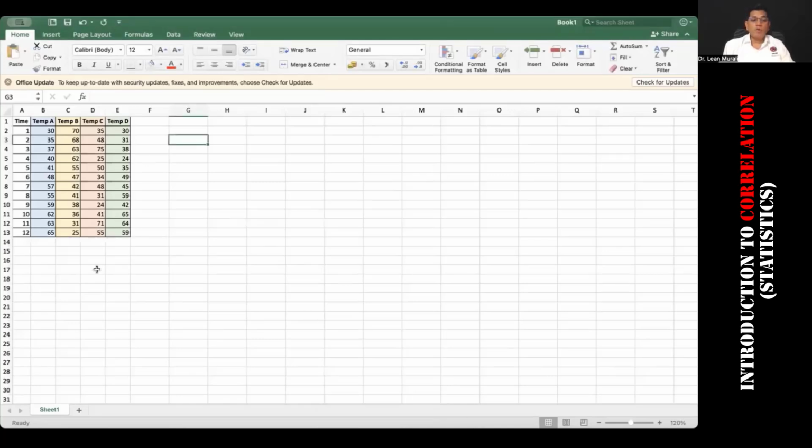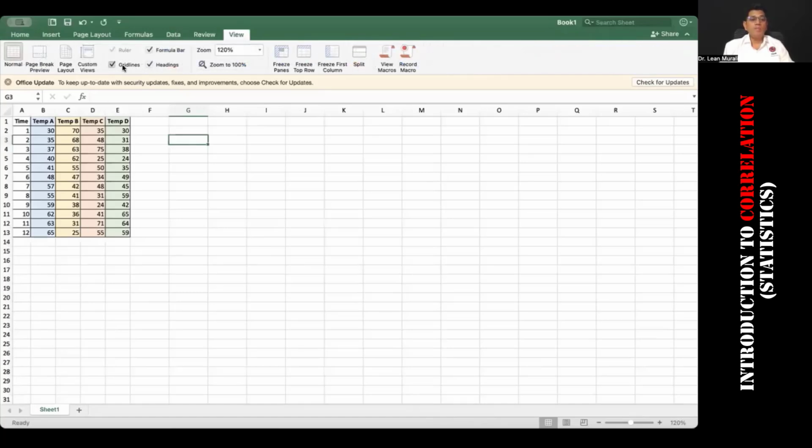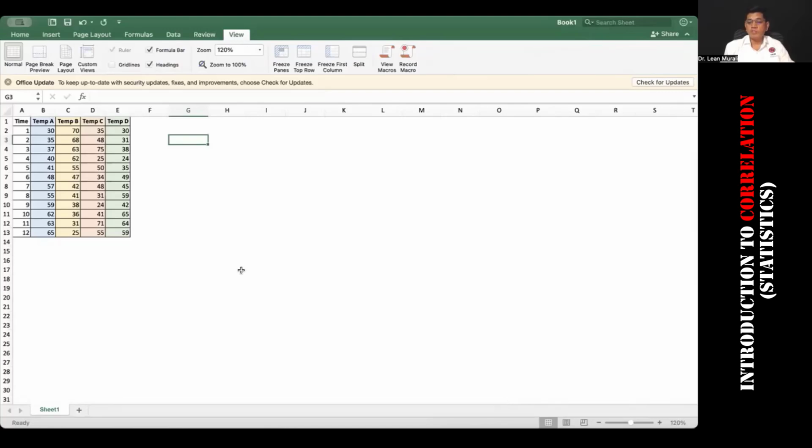Now what I'm going to do here is remove the grid line so that you see a piece of this thing here. The first thing that you have to do is just see the direction of the relationship. So we use scatter plots. All of you type SP in the chat box for scatter plots.